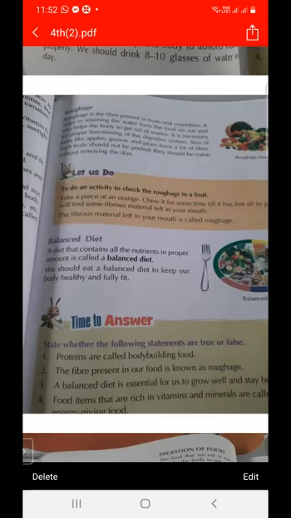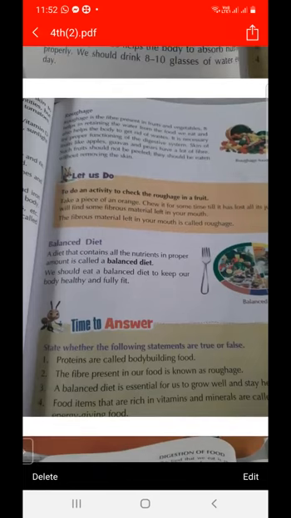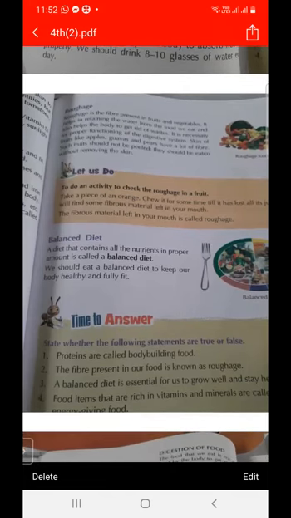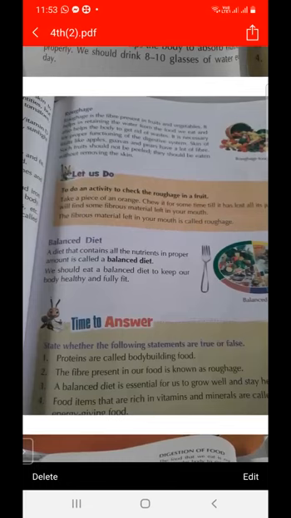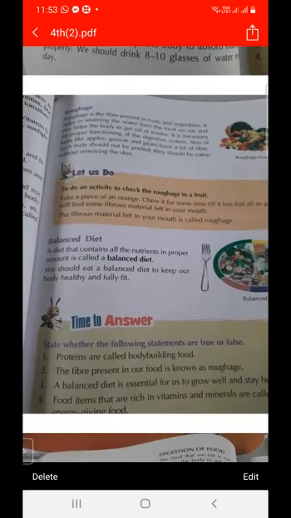And what is the function of this roughage? When we eat food, some part of the food remains undigested, and roughage helps to remove it. It is necessary for the proper functioning of the digestive system. So it helps to get rid of waste. The skin of fruits like apples, guavas, and pears has a lot of fiber. So roughage is a fiber present in our fruits and vegetables.